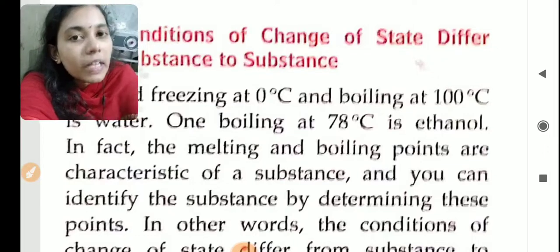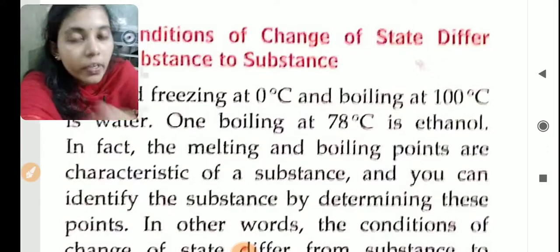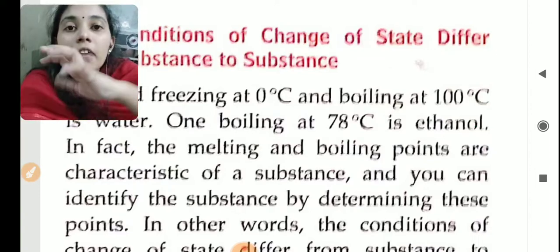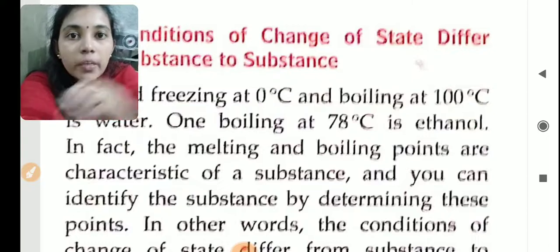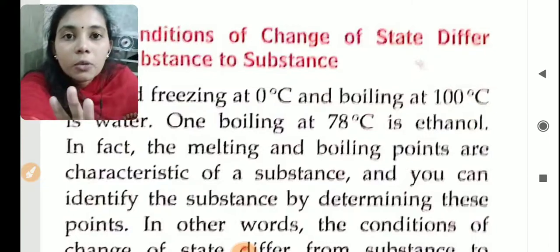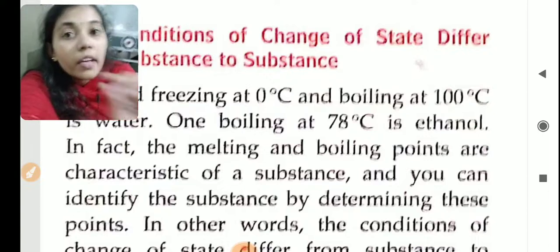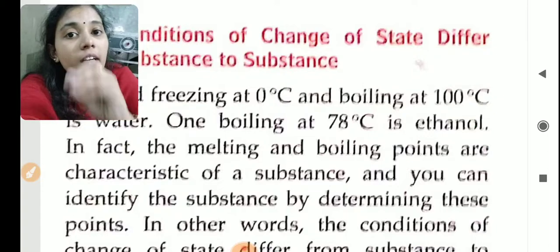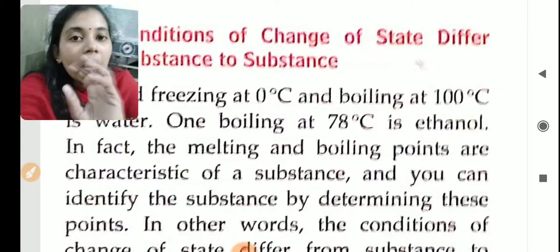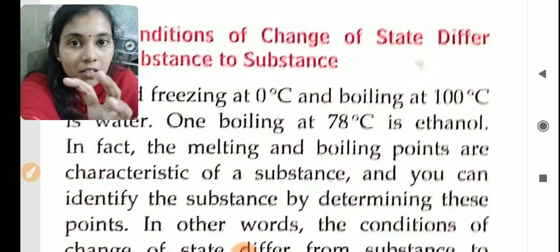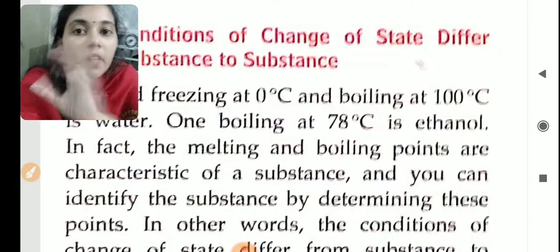We will simply heat and boil that liquid and test it with a thermometer. If the boiling point of that liquid is 78 degrees Celsius, then we can confirm that liquid is ethanol. Or if the boiling point is 100 degrees Celsius, then we can say that liquid is water. So the boiling point and melting or freezing point are the characteristics to identify the given substance.